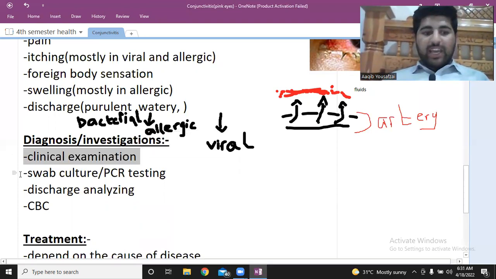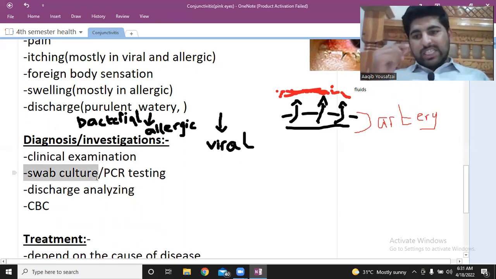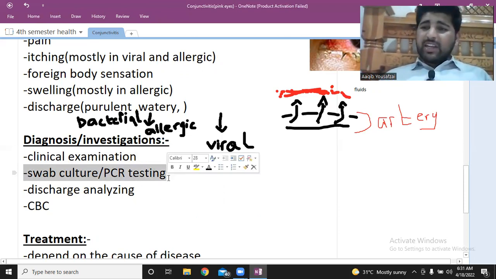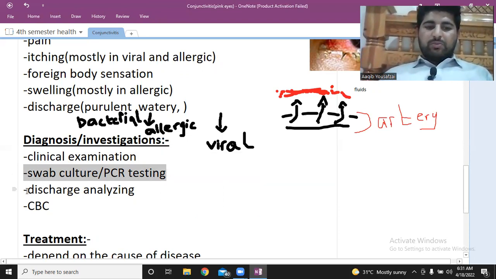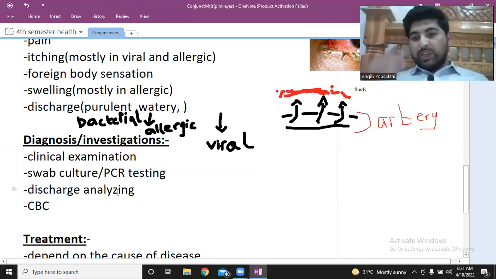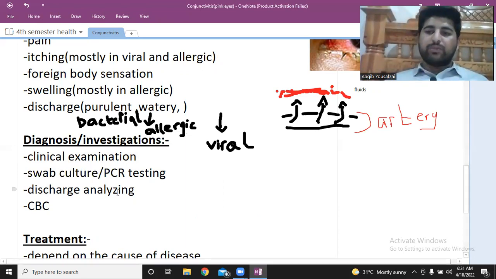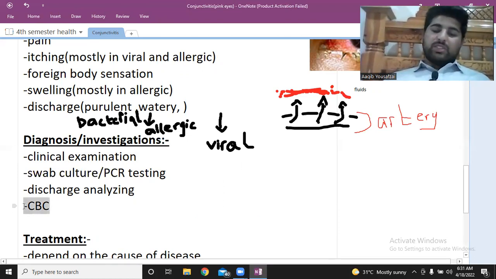You can also take help by doing laboratory tests like culture of the swab. You can also do the PCR testing of these swabs. They can tell you about the organism. And you can also do the crust analysis. Okay, discharge analysis. You can take the discharge and look into it and decide what kind of conjunctivitis it is. And you can take help by doing CBC.